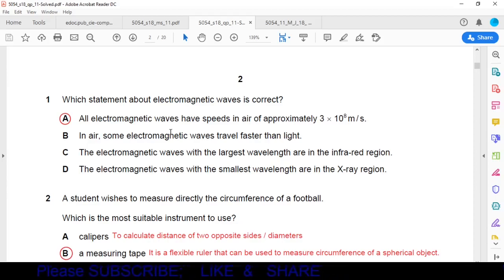Okay, you have studied that all the electromagnetic waves travel with the same speed in vacuum and in air, and that speed is equal to the speed of light, and its value is 3 × 10^8 meters per second. So our option A is the correct option. All electromagnetic waves have speeds in air of approximately 3 × 10^8 meters per second.